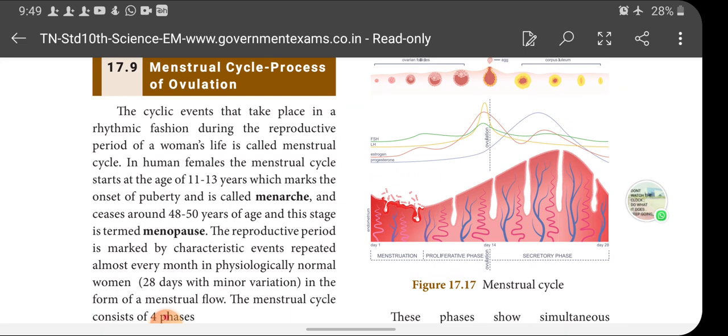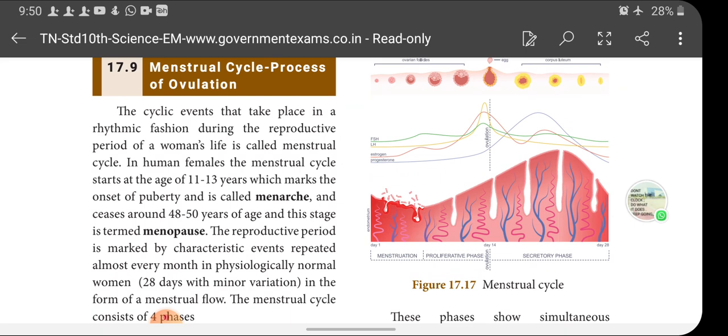The cyclic events that take place in a rhythmic fashion during the reproductive period of a woman's life are called the menstrual cycle. What are the cyclic changes? I said, the changes which take place in the ovaries and uterus of the female in a rhythmic fashion are called the menstrual cycle. It takes place during the reproductive period of a human female.